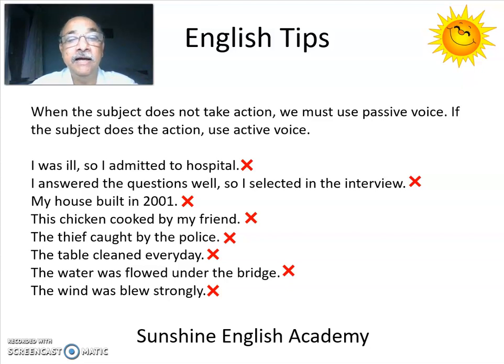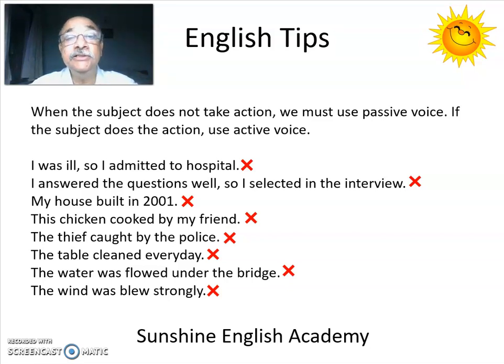Next one. I answered the questions well, so I selected in the interview. This is similar to the previous one. I answered the question well is fine. The next part of the sentence, so I selected in the interview. Here again, this is active voice. I selected means you selected someone in the interview.